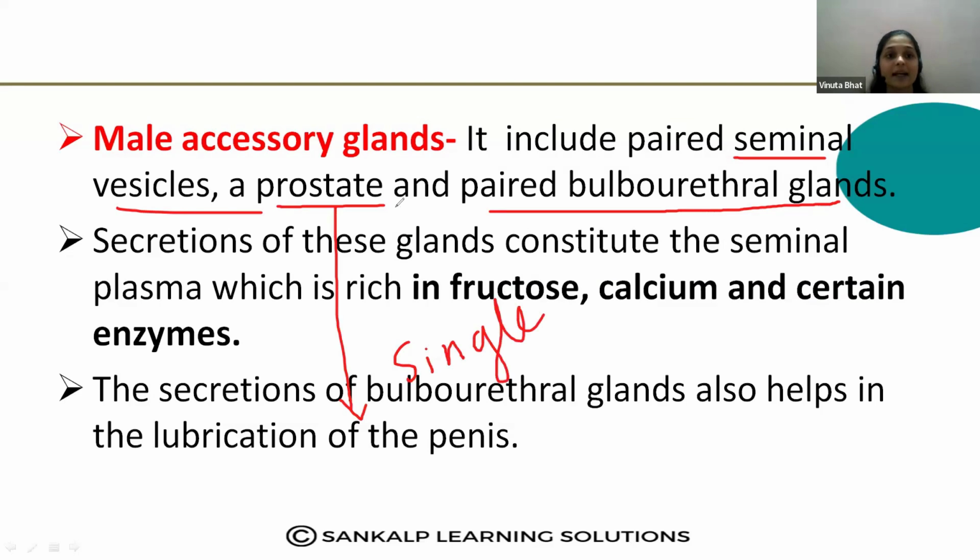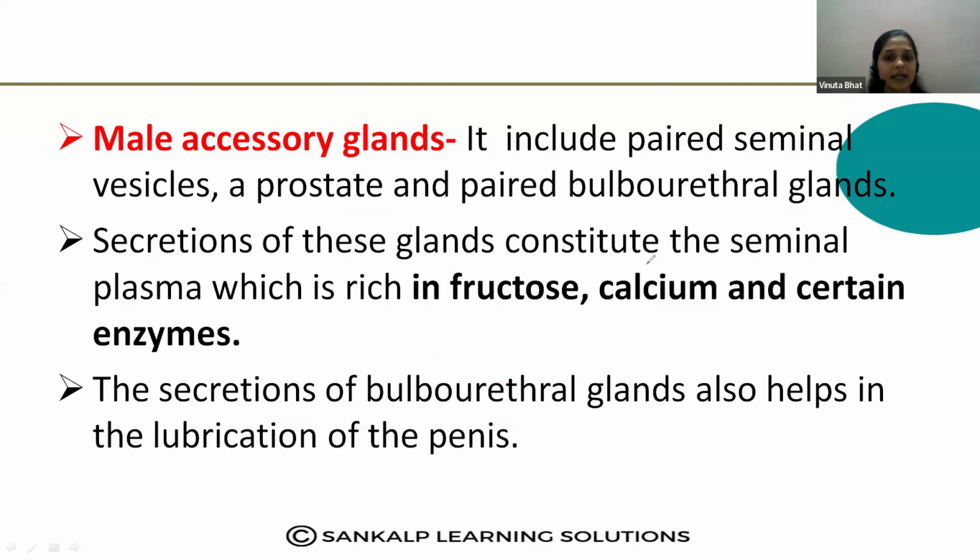What do you mean by glands? Glands are structures that secrete some chemicals. And these seminal vesicles, prostate gland and bulbourethral glands will add some secretion to the sperms and they will form the semen. These secretions consist of fructose, calcium and certain enzymes. So this is present in the seminal plasma which is released by the seminal vesicle.